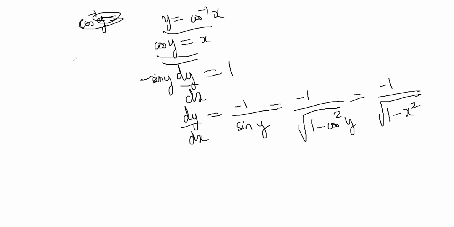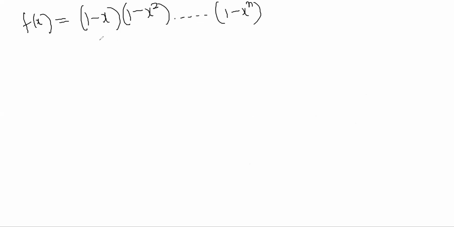The second one was f(x) = (1 - x)(1 - x²)(1 - x³)...(1 - xⁿ). You have to find the derivative at x = 0. So this is a lot of products, right? A lot of products are there.